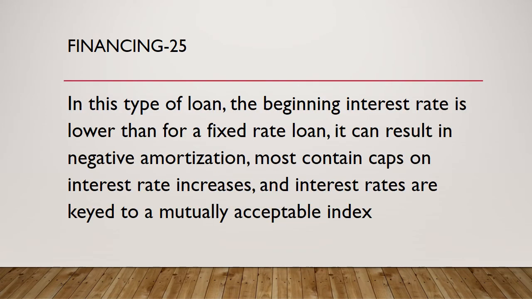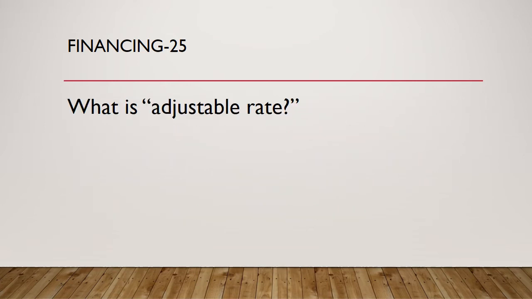Question 25. In this type of loan, the beginning interest rate is lower than for a fixed rate loan. It can result in negative amortization. Most contain caps on interest rate increases, and interest rates are keyed to a mutually acceptable index. What's an adjustable rate?